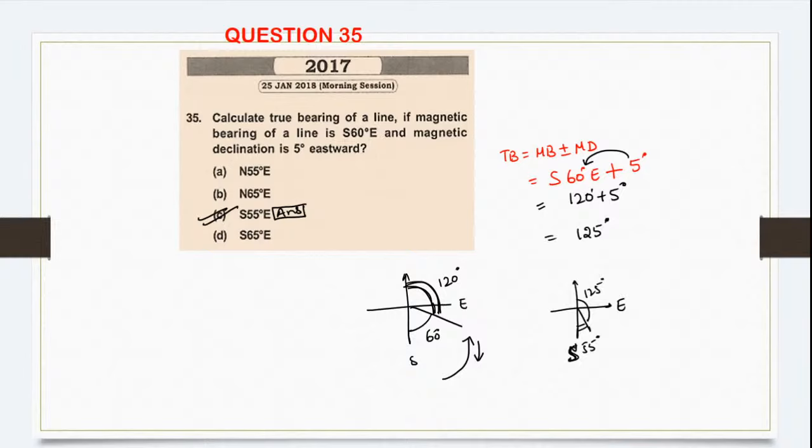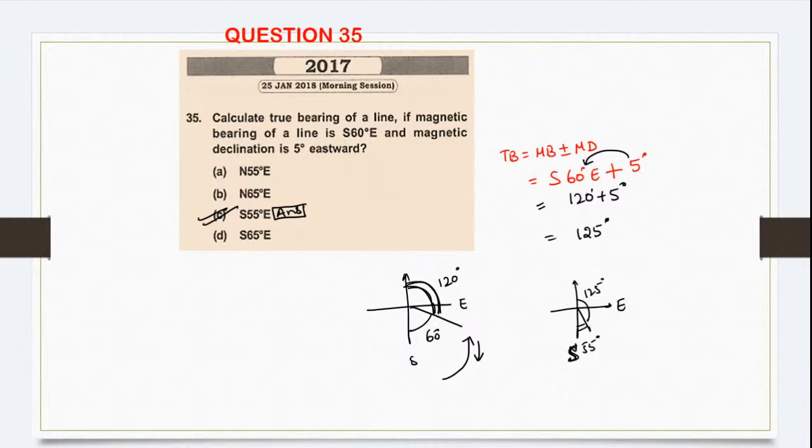Shall we move ahead? Chalo then. If you have any doubts, you can ask, or else we will proceed. Yes, you understood. Okay. So let's proceed to the next question.